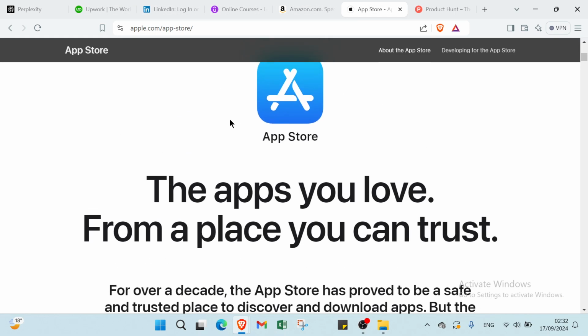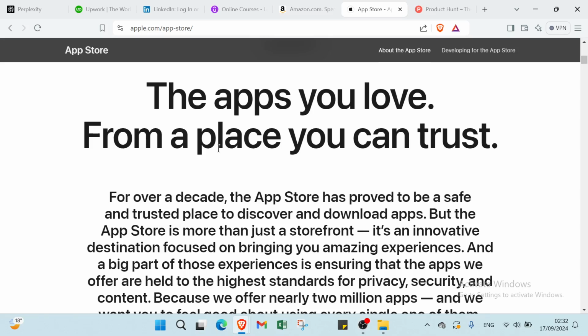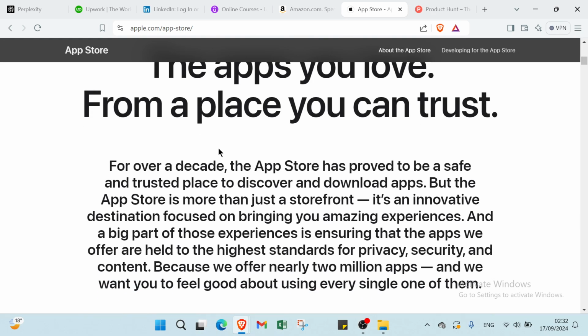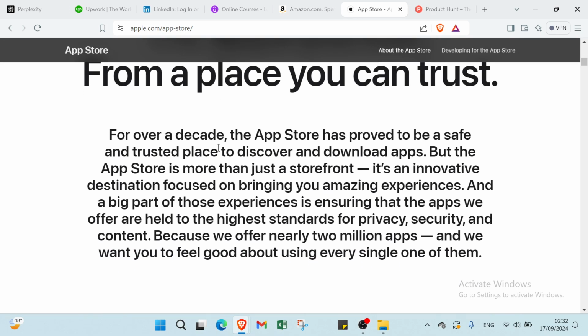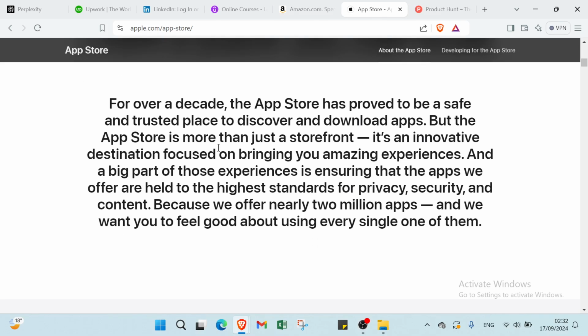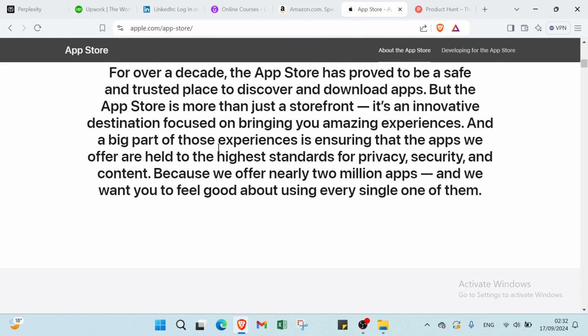We have the App Store. So to earn money on Perplexity by developing and offering tools or apps on the App Store, create valuable and user-friendly applications tailored to specific needs. Promote your app on Perplexity by showcasing its unique features and benefits, driving traffic and potential downloads from interested users.